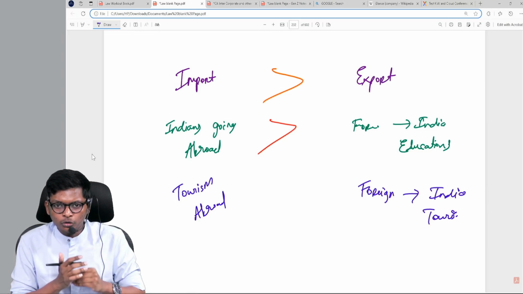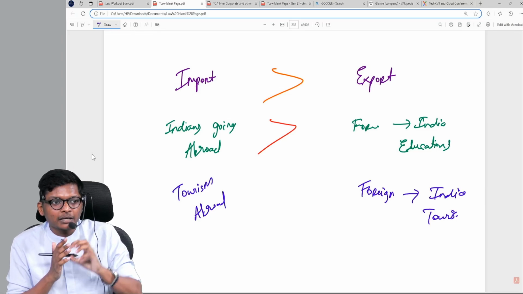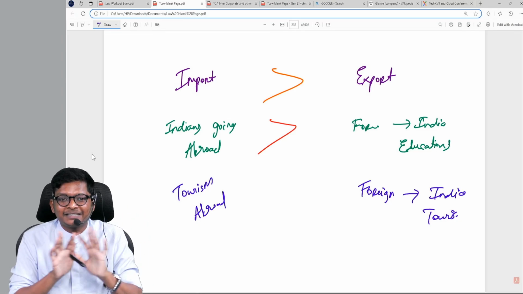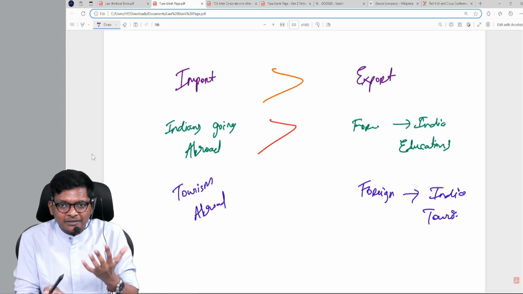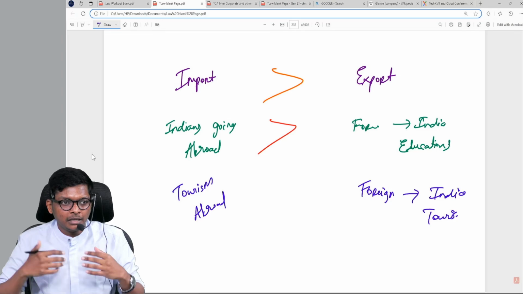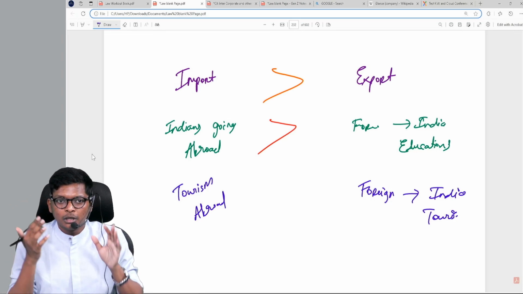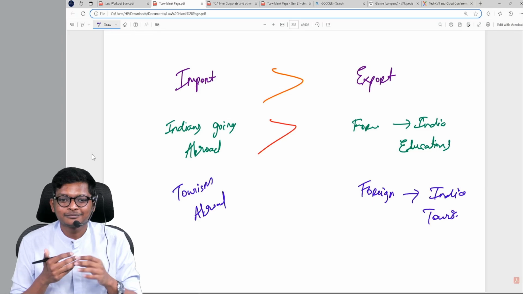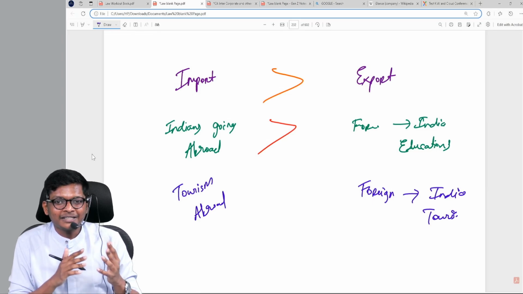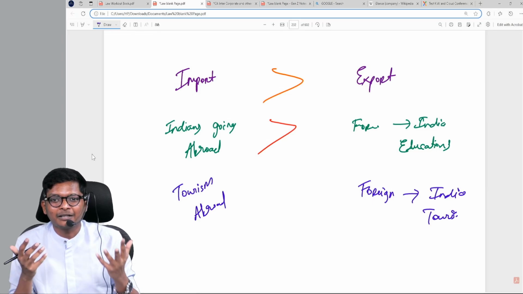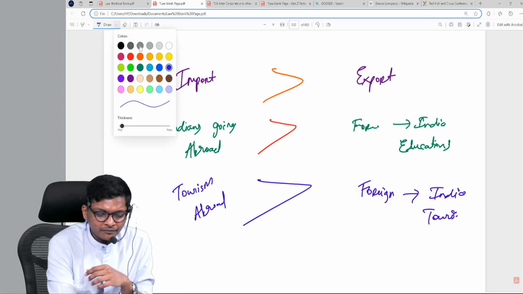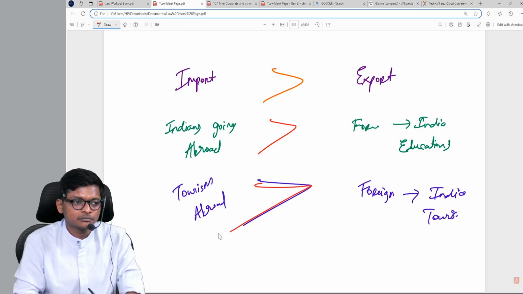If you see today also, most Indians are going abroad for tourism. Abroad people are coming here. I'm not saying it's zero. But comparatively, Indians going abroad is higher. Everybody wants to go on honeymoon abroad. Now tell me, somebody who gets married in the US, will they come to India for honeymoon? No. Who is coming to India? 40s, 50s, retirement age. They will come. So, in tourism also, us going abroad is high.